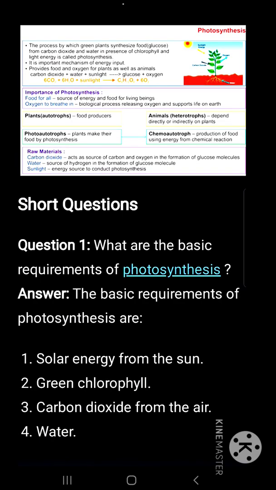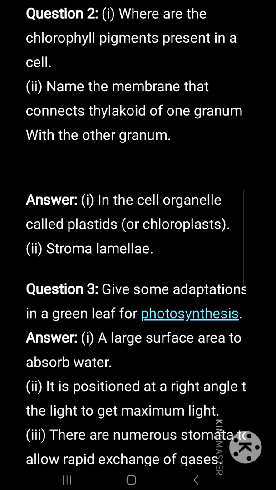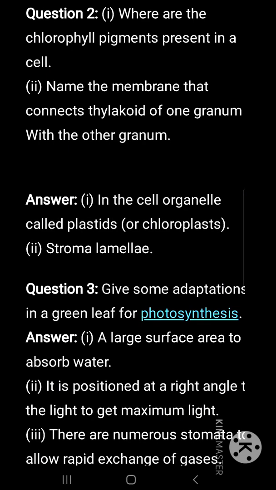What are the basic requirements of photosynthesis? The basic requirements of photosynthesis are solar energy from the sun, green chlorophyll pigment, carbon dioxide from the air medium, and water. Where are the chlorophyll pigments present in a cell? Name the membrane that connects the thylakoid of one granum with the other granum. The chlorophyll pigments are present in the cell organelles called plastids or chloroplasts, and stromal lamellae are the membranes that connect the thylakoid of one granum with the other granum.